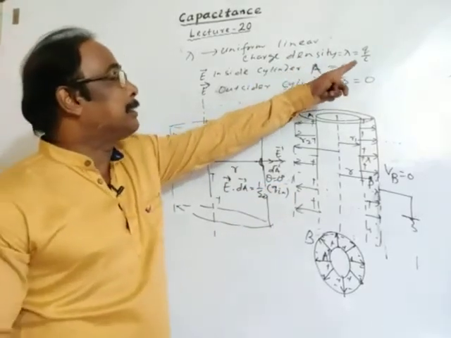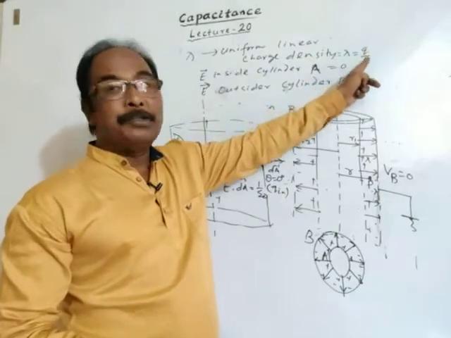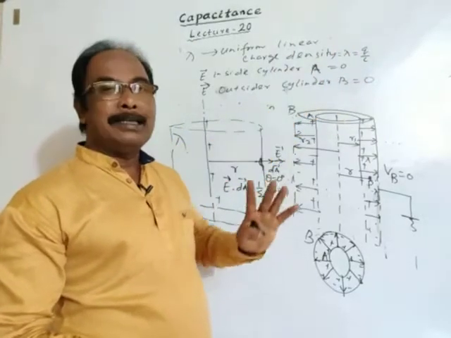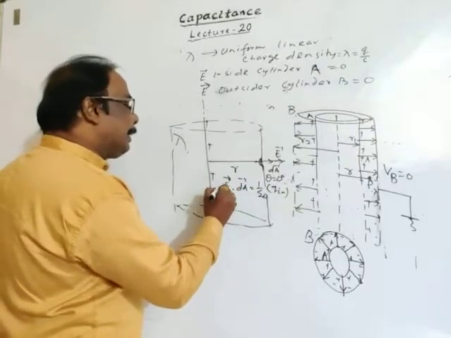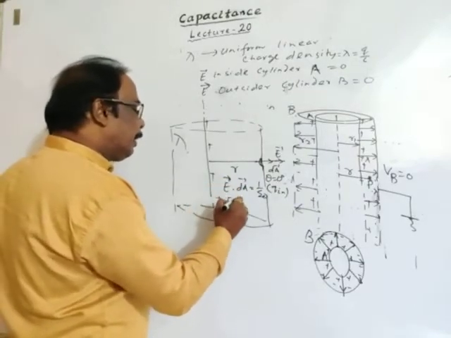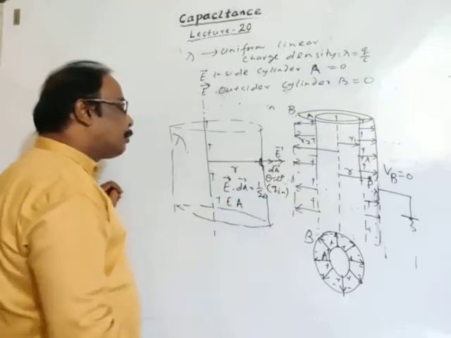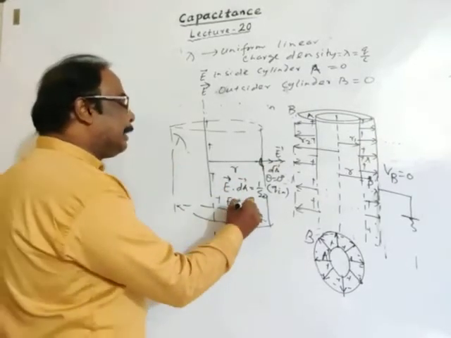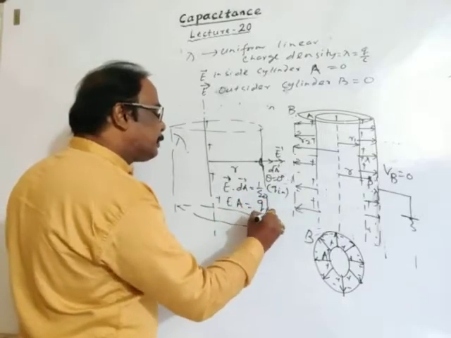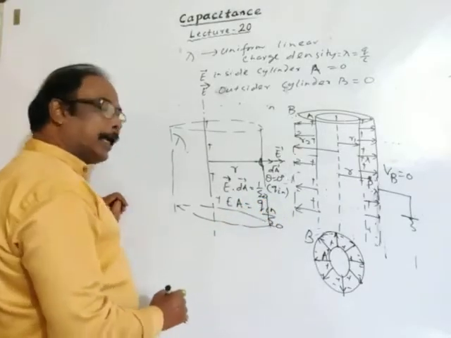But lambda is the charge per unit length, so the charge is lambda into length. Integrating E·dA means E A cos 0, that is E ∫dA cos 0. The integration of dA is A, which equals Q inside divided by epsilon naught.